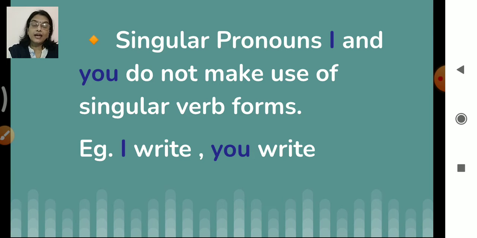Though they are singular, we use plural verbs here. I write, you write, I sing, you sing. Follow, children? So just don't forget this. Okay, they are the exceptions here. Followed?